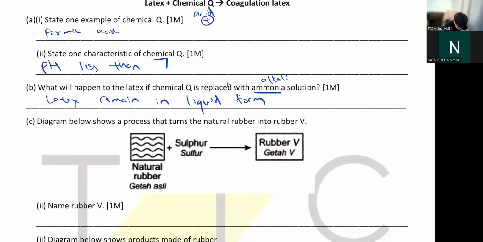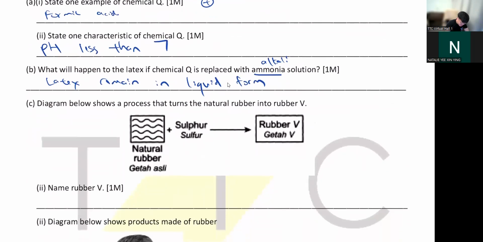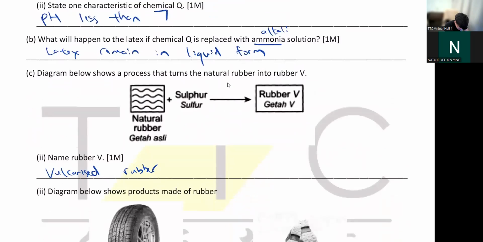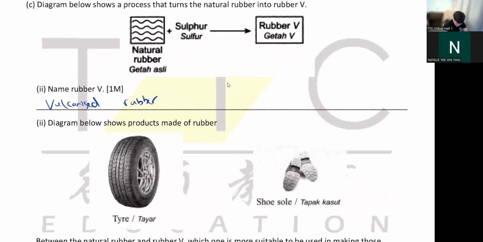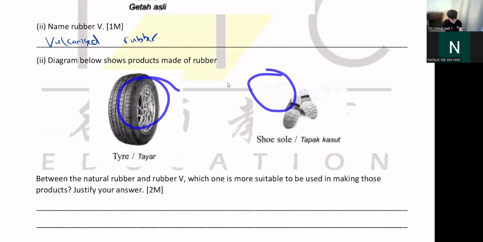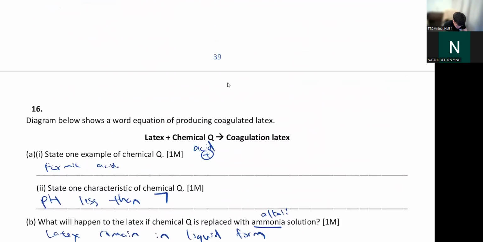Okay, so number C, when you add sulfur, this process is called vulcanization. So rubber V is your vulcanized rubber. Vulcanized rubber, that means they are harder. So, as I said just now, your tire and your shoe sole. So between the natural rubber and rubber V, which is more suitable to be used in making those products? Of course, you would use rubber V. What's rubber V again?